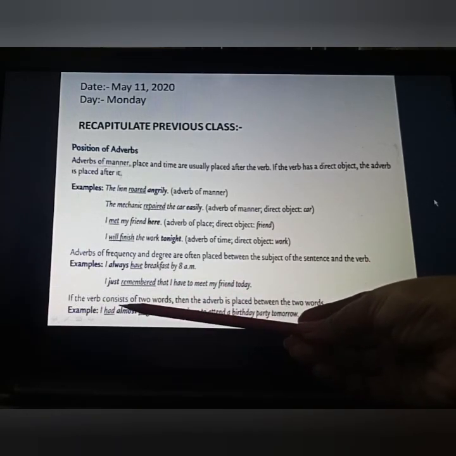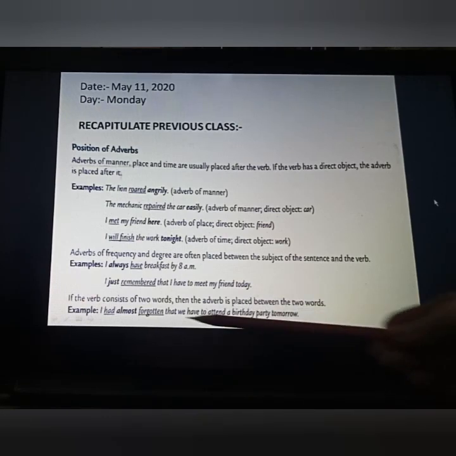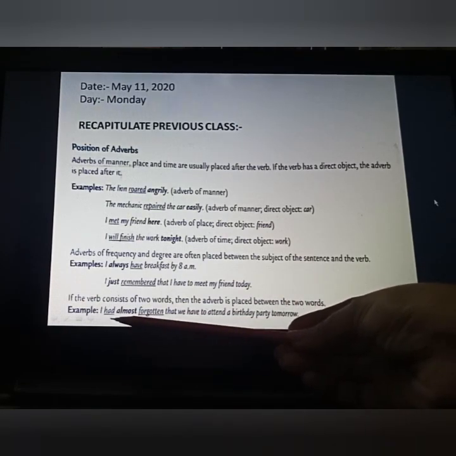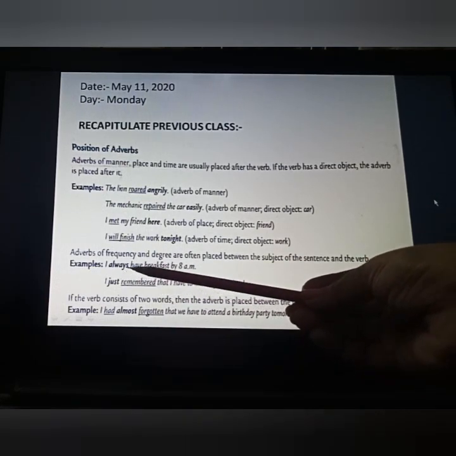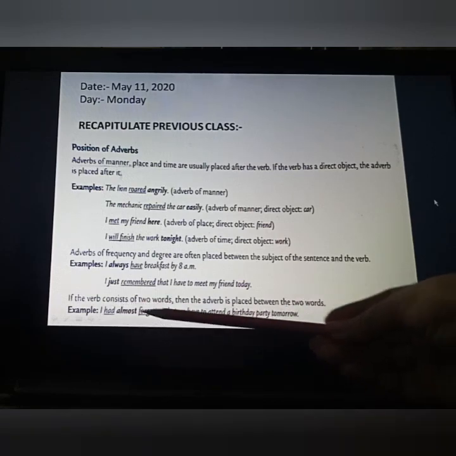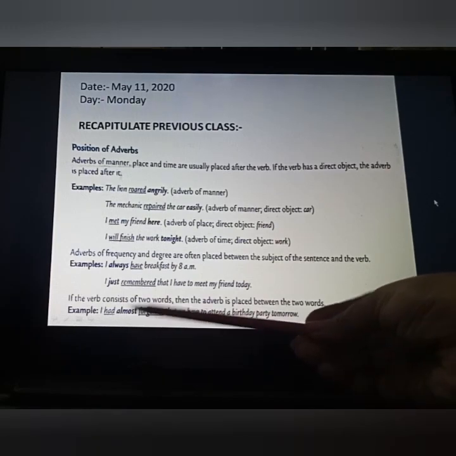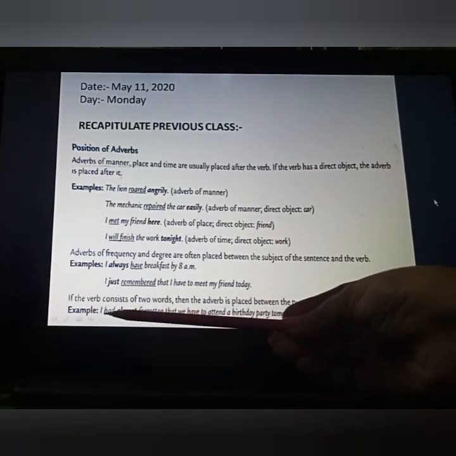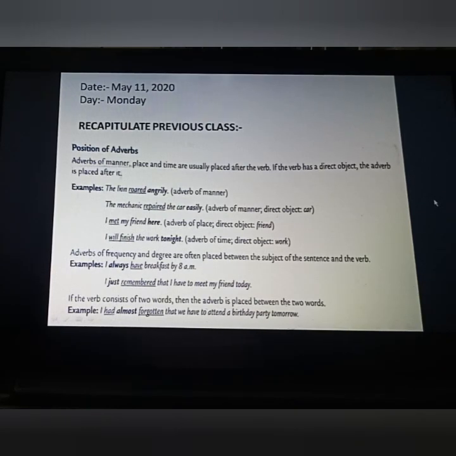If the verb consists of two words, then the adverb is placed between the two words. Like, we have here two verbs, had and forgotten. Before this we had only one verb, but here we have two verbs, a helping verb and a main verb. So between them we are going to put our adverb, which here is almost. I had almost forgotten that we have to attend a birthday party tomorrow. Fine, this much we did yesterday.